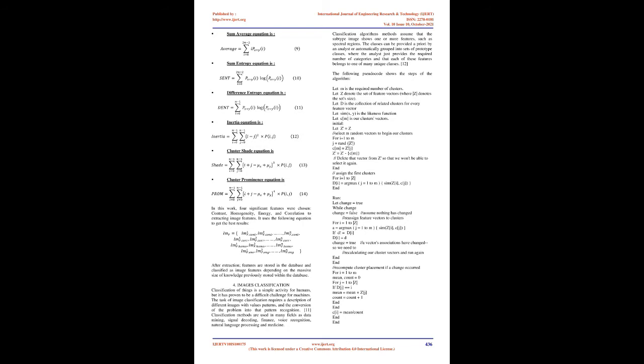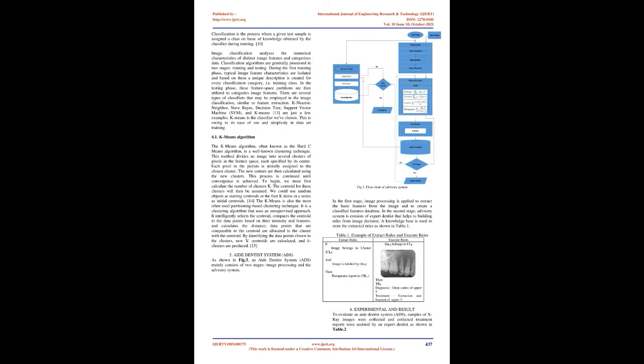4 Image Classification. Classification of things is a simple activity for humans, but it has proven to be a difficult challenge for machines. The task of image classification requires a description of different images with value patterns, and the conversion of the problem into pattern recognition. Classification methods are used in many fields such as data mining, signal decoding, finance, voice recognition, natural language processing and medicine. Classification algorithms assume that the image shows one or more features, such as spectral regions.